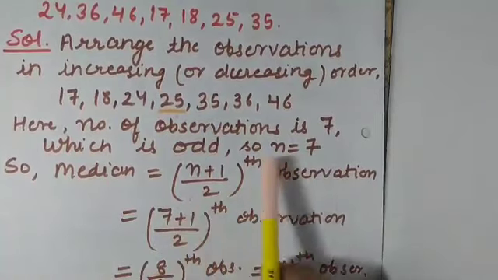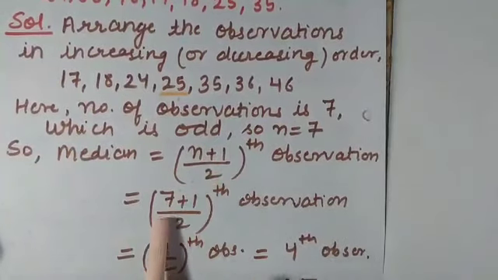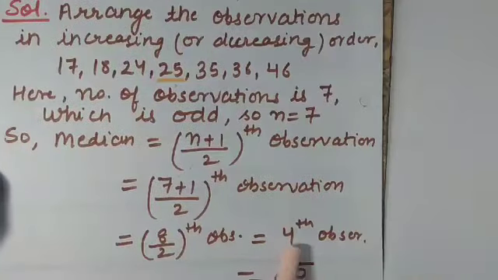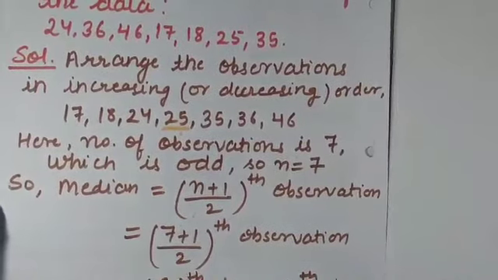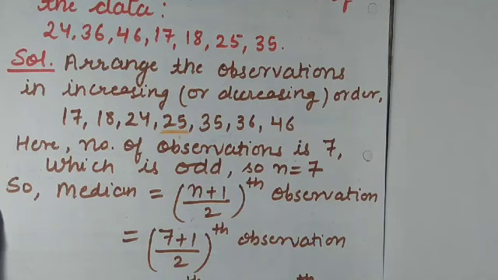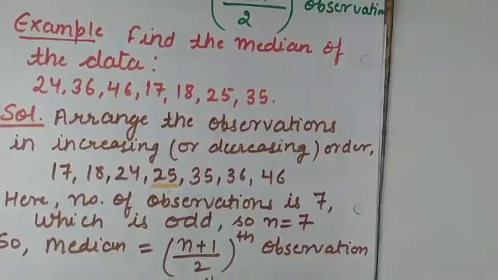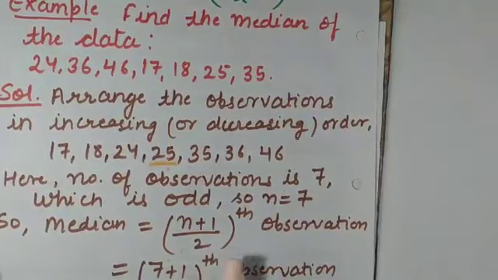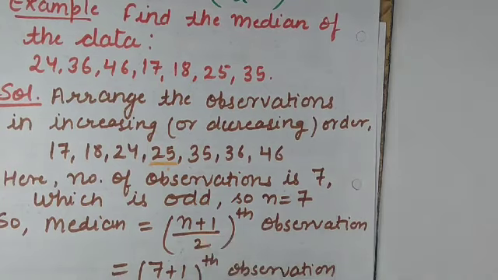N we have given is 7. We have to find the (n plus 1) by 2th observation, where n is the number of observations that we have counted as 7. 7 plus 1 by 2 gives you 8 by 2, so that is the 4th observation. You have to count the 4th observation from the order that you have arranged. So 1, 2, 3, 4. So this is your median. This is the case when the number of observations are odd. The formula for calculating median is (n plus 1) by 2th observation. You have to remember how to calculate median when the number of observations are odd.